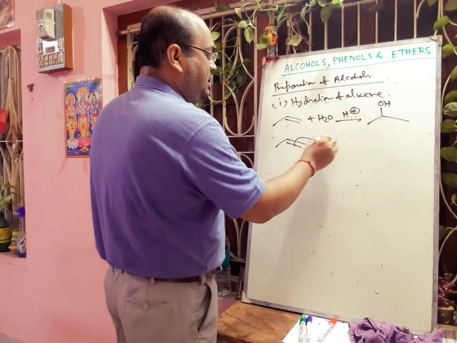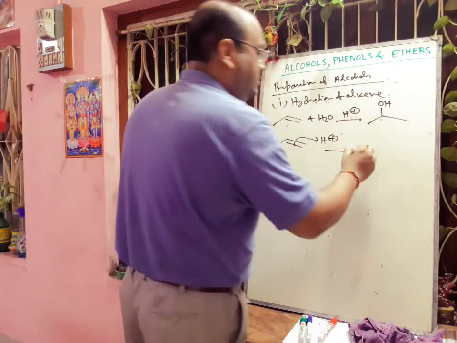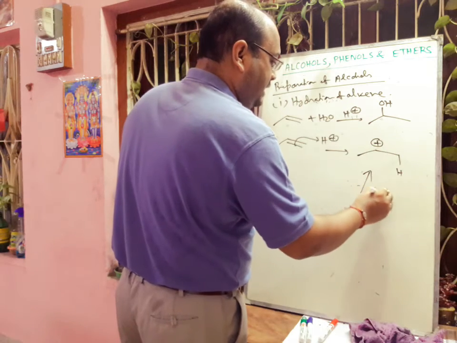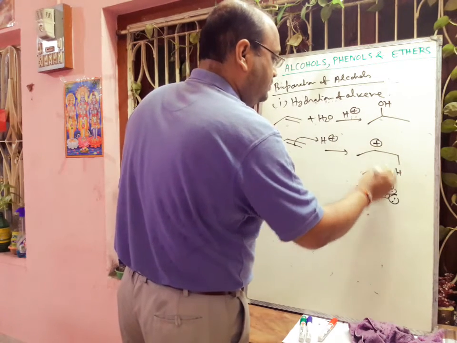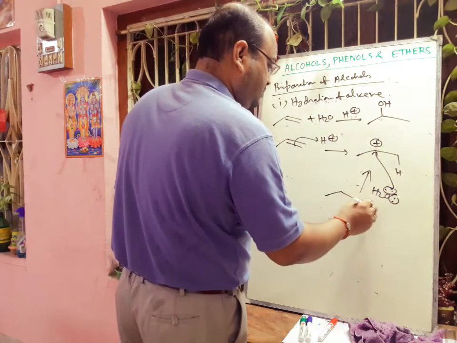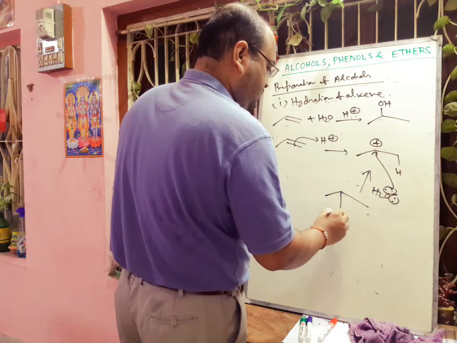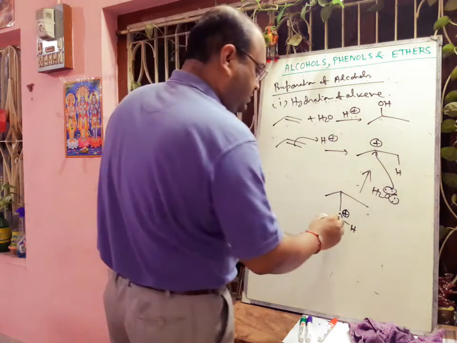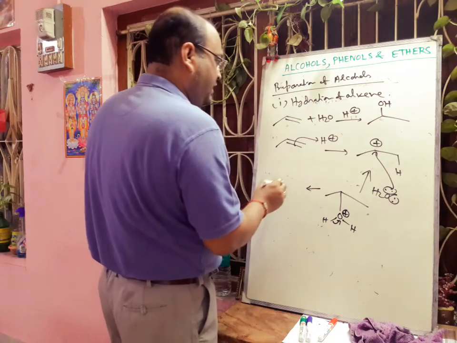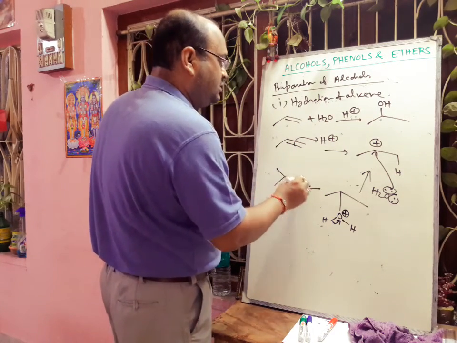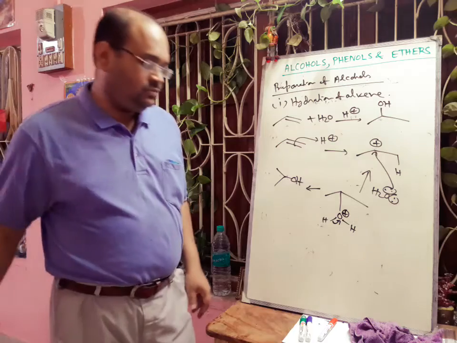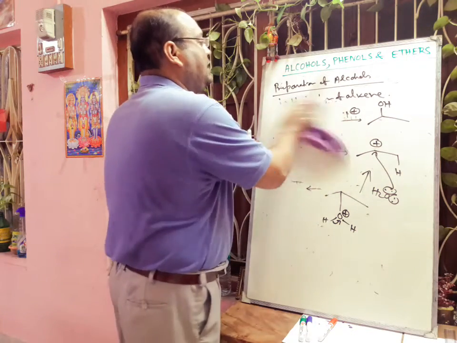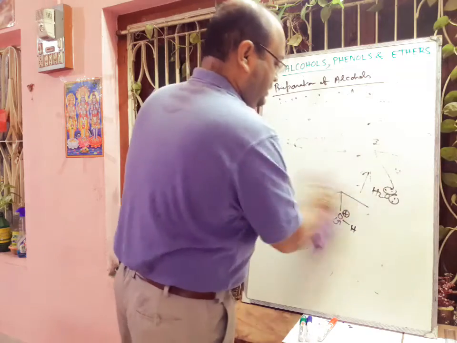The alkene will take the proton and the more stable carbocation will be formed, in the second step the water will attack here, and in the third step there will be deprotonation, and finally we will get the structure like this. So this is the mechanism, and in this way, by hydration of alkene, we can prepare alcohols.